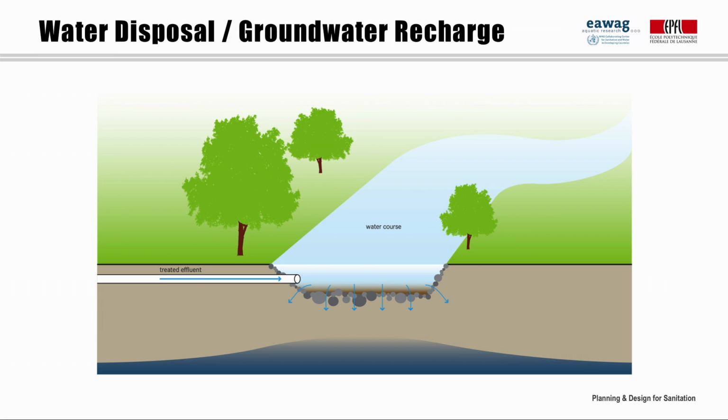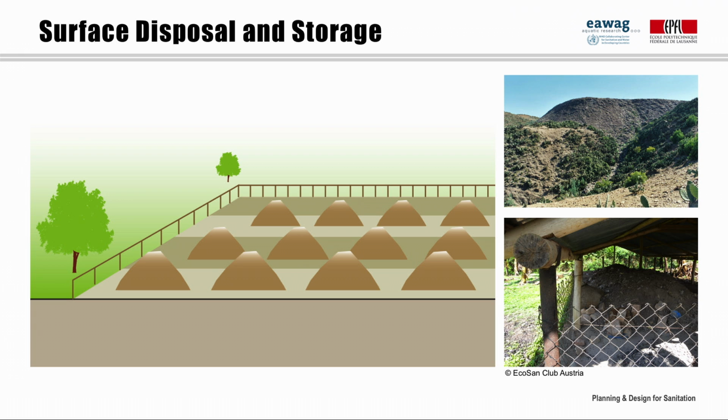Parameters such as turbidity, temperature, and nutrients, among others, should be closely monitored when releasing effluent into a natural water body. Groundwater recharge is most appropriate for areas where groundwater resources deplete and in coastal communities where saltwater intrusion from the sea becomes a threat.